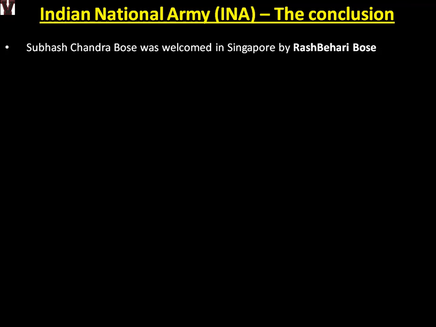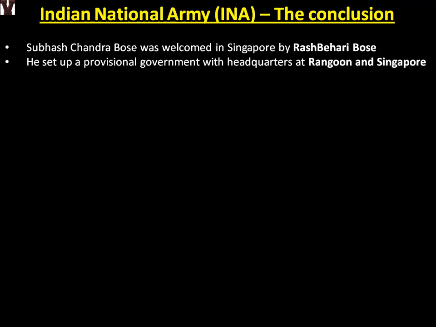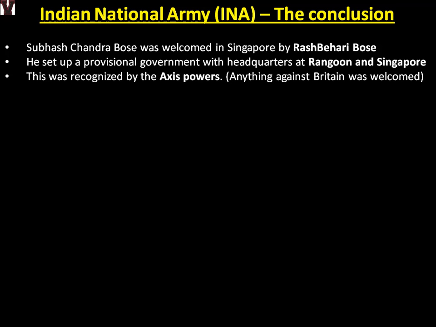Subhash Chandra Bose is welcomed by Rash Bihari Bose. He set up a provisional government with headquarters at Rangoon and Singapore. So Subhash Chandra Bose now had his own army and kind of a provisional government itself. This was recognized by the Axis powers. Axis powers are the rivals of the Allies, that is, rivals of Britain.